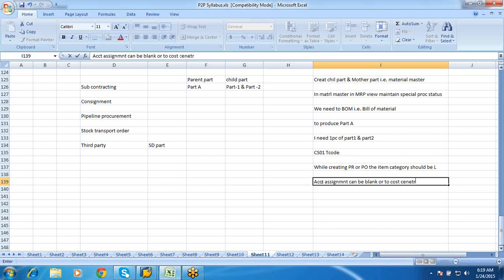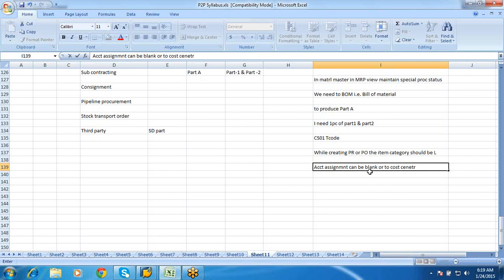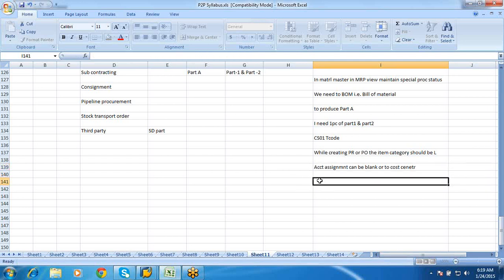Once we create a PR or a PO, if we create a PR, then it should get converted to a PO. Once the PO is created, we need to send assemblies to the vendor.